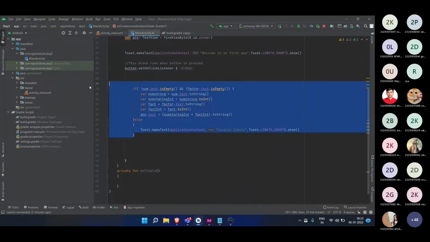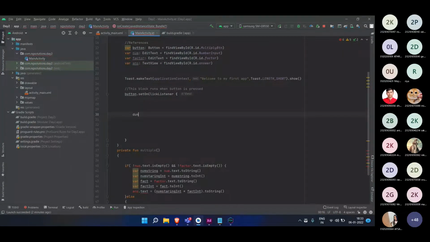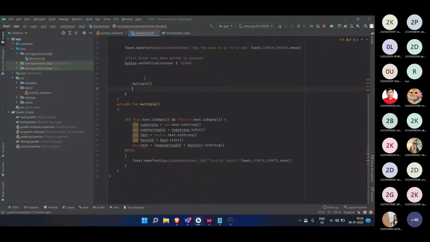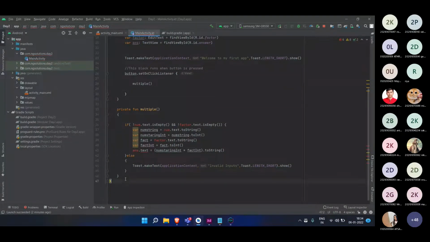If I copy this and paste it over here, remove this thing and write multiply, now whenever the button is pressed, it will call this multiply function, and I have defined the multiply function over here. Anything written in this function will be executed here.